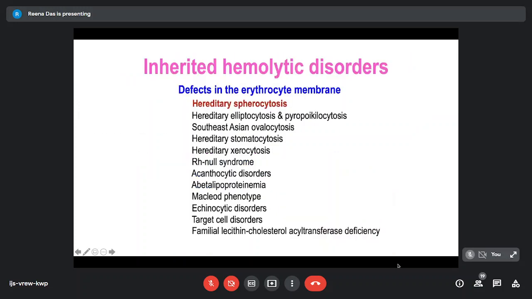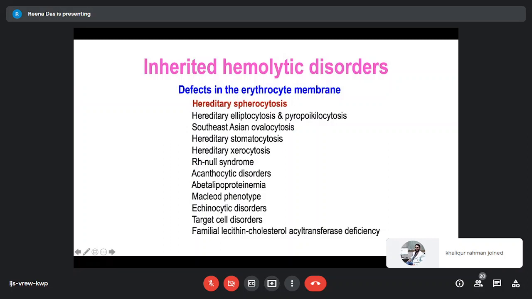Now, inherited hemolytic disorders can be defined as defects in the erythrocyte membrane. The commonest, of course, is hereditary spherocytosis, but you can see that there are multiple disorders which are there, and many of them are pretty uncommon, and conditions like Southeast Asian ovalocytosis actually occur in a very limited geographical location. We don't see very commonly hereditary elliptocytosis or hereditary pyropoikilocytosis, but off and on these rare disorders do crop up.